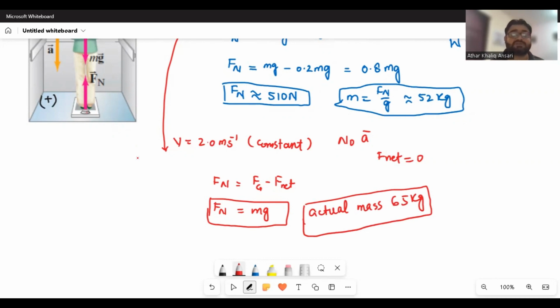So that's why this scenario comes to an end: whenever there is no acceleration, the weighing scale will give you the actual weight. When it is going downward, the weight decreases. When it is going upward, the weight may increase.